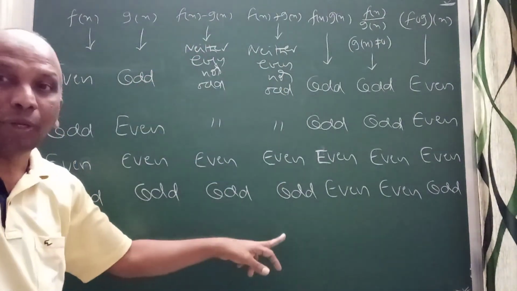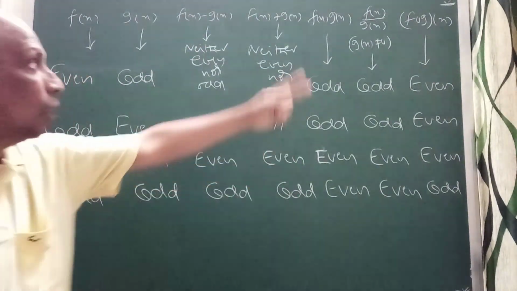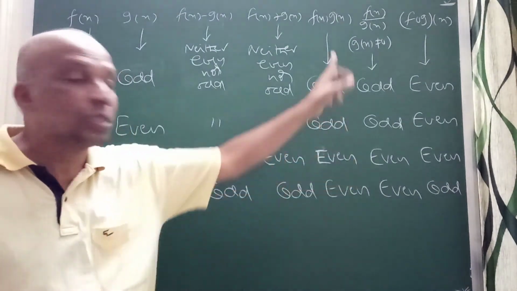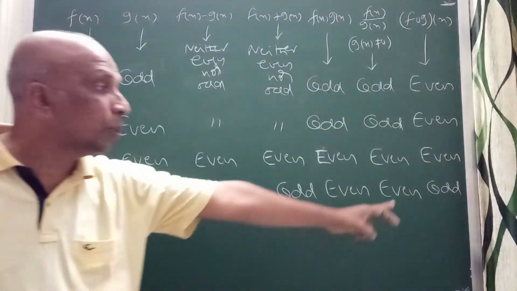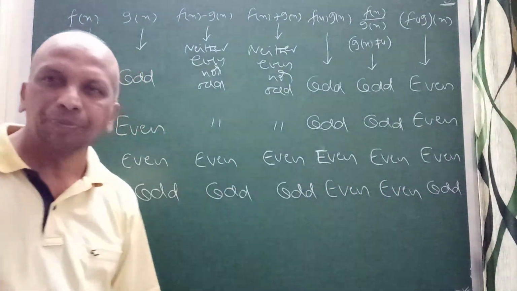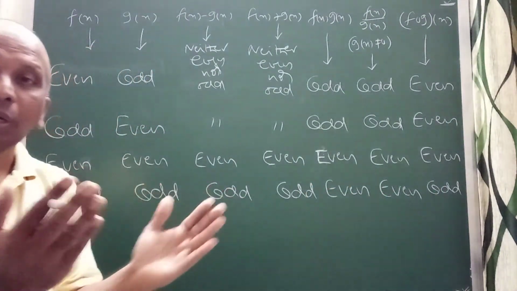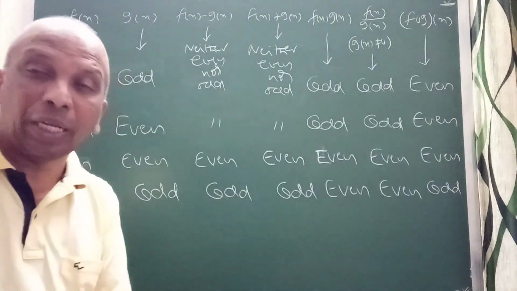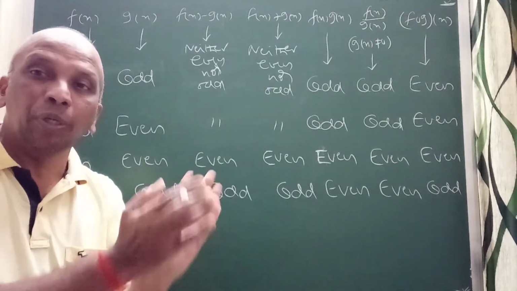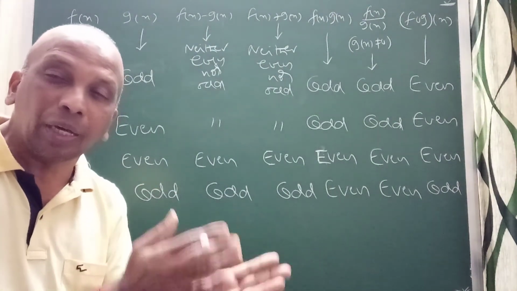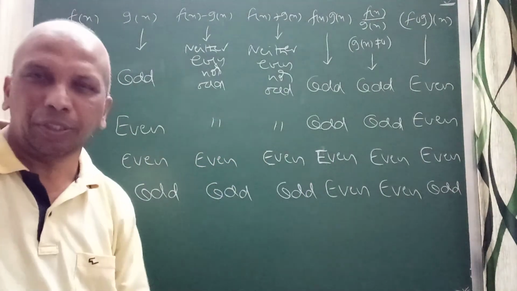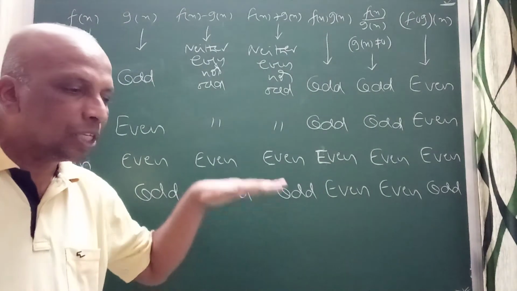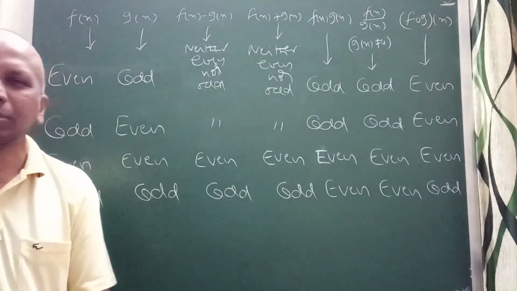The product will be even, the quotient will be even, and the composite, when both functions are odd, will be an odd function. So when you think about two different types of functions, one even and one odd, and about difference, sum, product, quotient or composite function, this will be the nature of the functions. I have done almost all the properties of this.